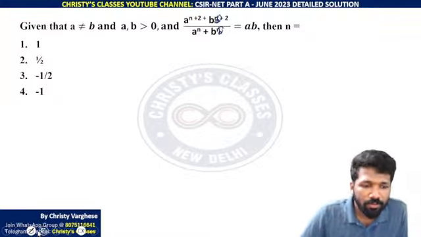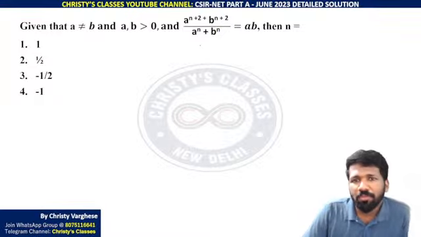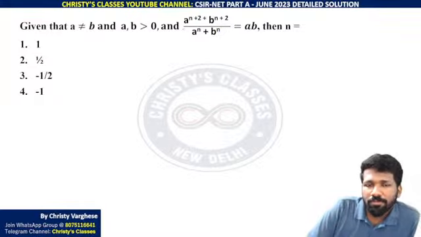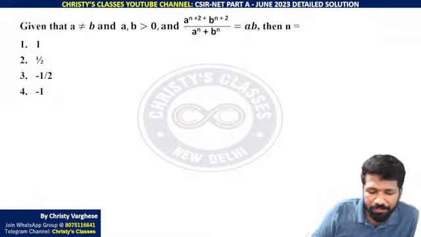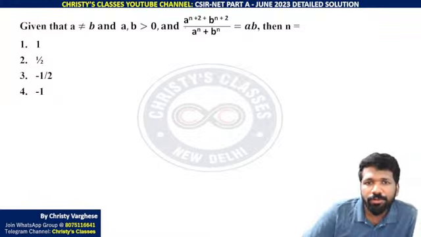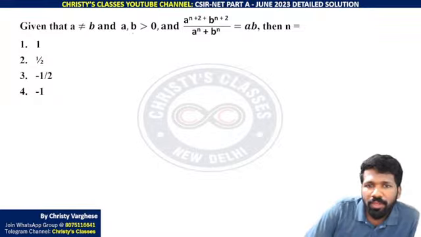Okay, so I'll explain. Here also elimination will be the best way to do this question. But when you look at the question properly, you will understand which option to start with. That is an improvisation you can do. A and B are not equal. A and B both are greater than 0. Then right hand side A into B है. हमें ये left hand side भी A into B मिलना चाहिए ना. For that what n you should substitute.